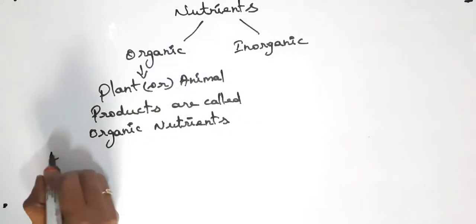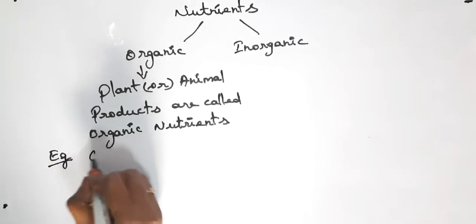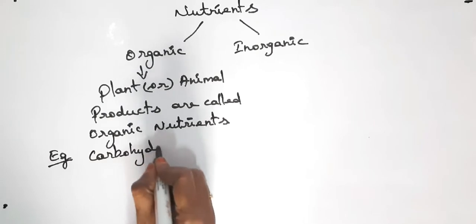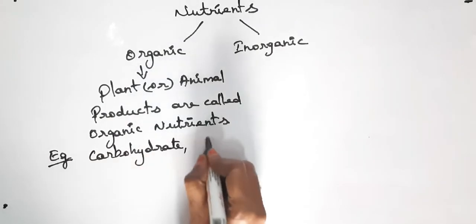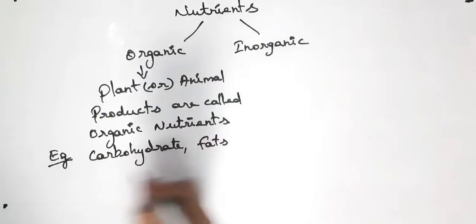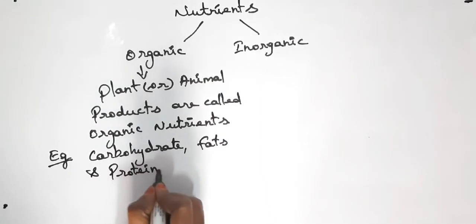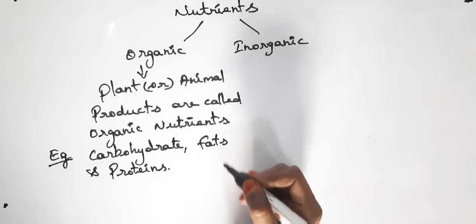We can have examples like carbohydrates, fats and proteins. These can be organic nutrients.